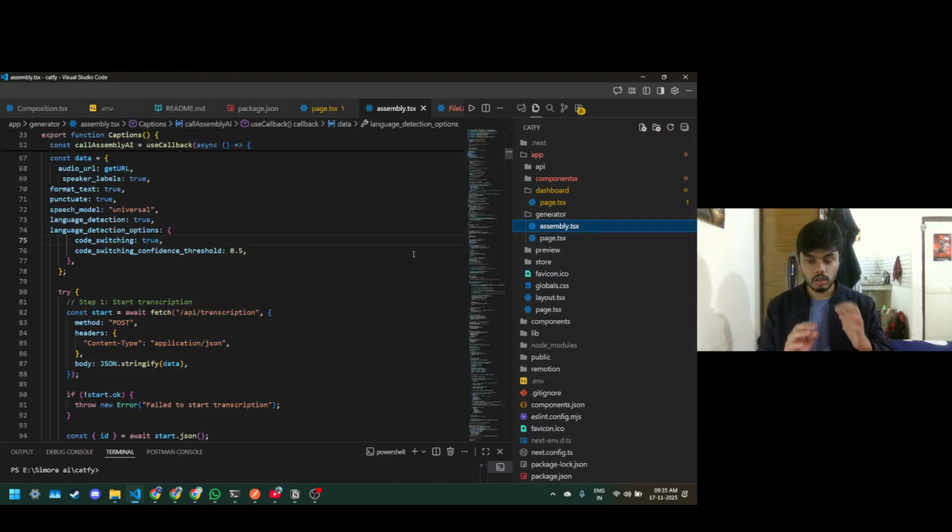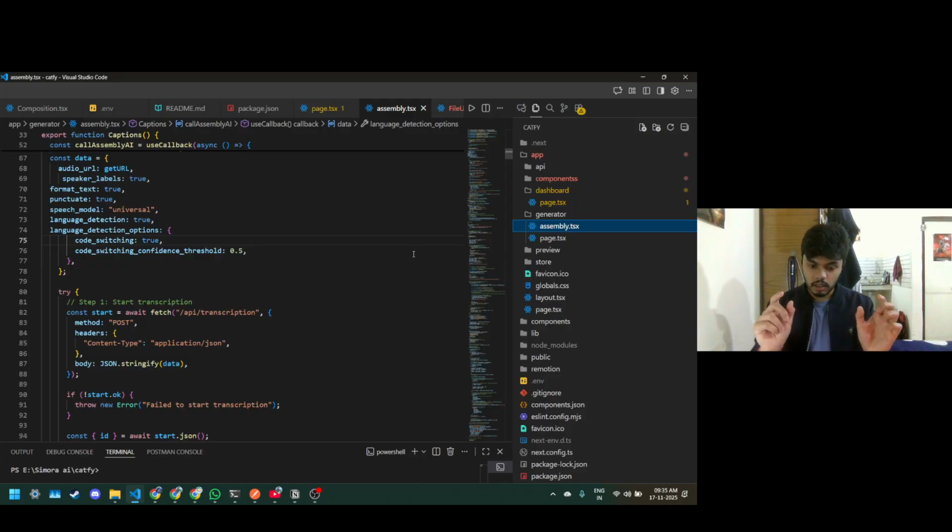You can see here's the app, here's the dashboard, app dashboard, and then the generator route. So the dashboard route generated the get pre-signed URL, and we need to use that pre-signed URL in the generator route.